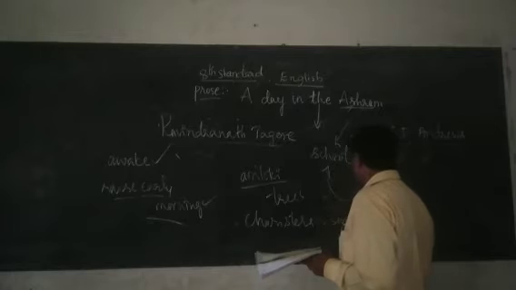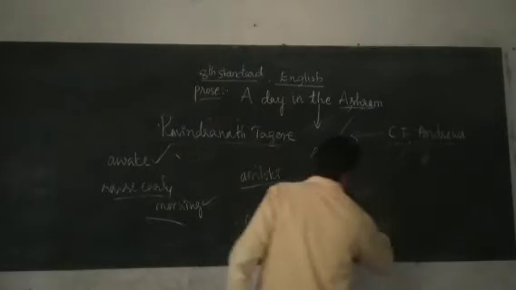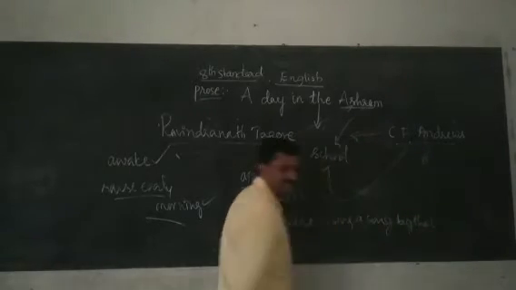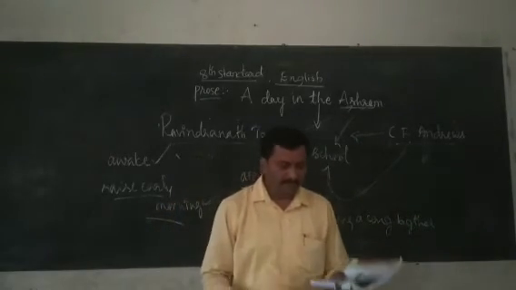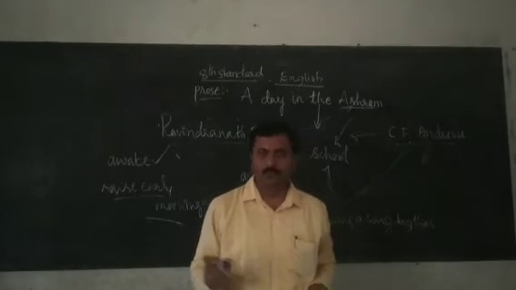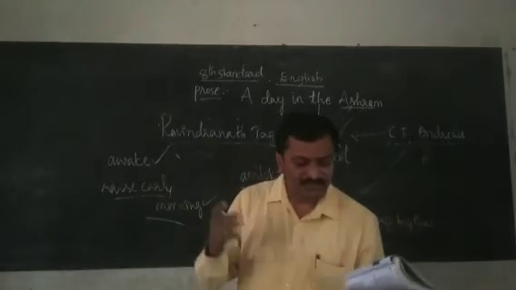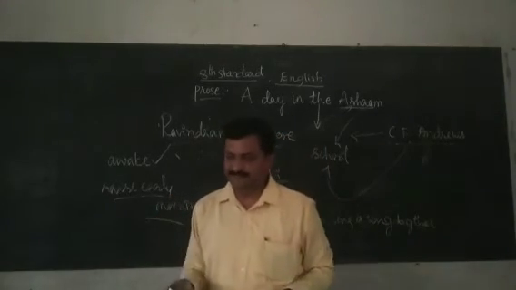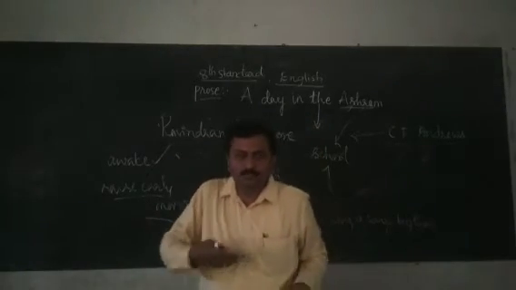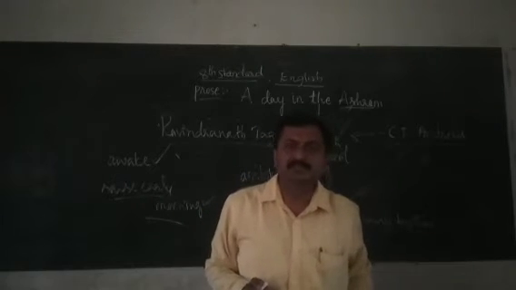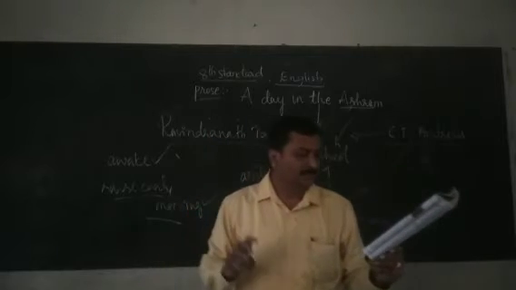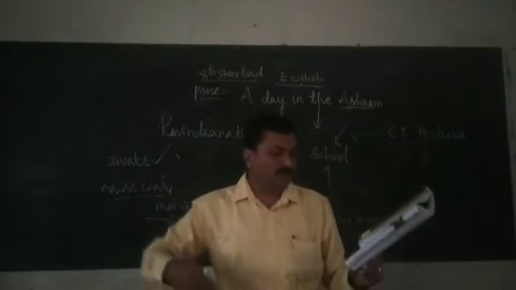So choristers means a group of children who together start singing a poem, and are the first to rise. Before the students or the boys wake up, there is a group of children singing a song, that is called choristers, and they go around the ashrama.